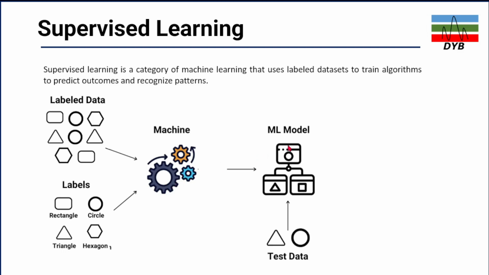So now you will get the machine learning model. This is the trained machine learning model using supervised learning. When you give the data, you will test your data. Let's say you test your triangle and circle. It will predict both shapes as a triangle and circle. So very simple. This is a simple way: whatever you train it on, it will give you the output based on your training.